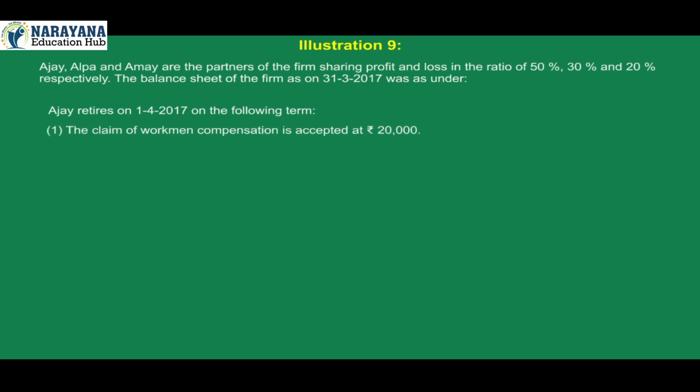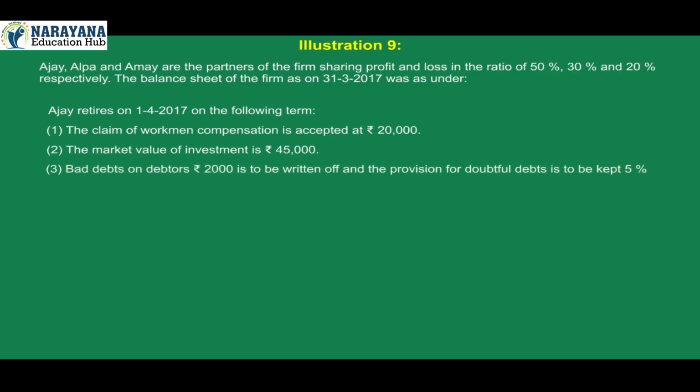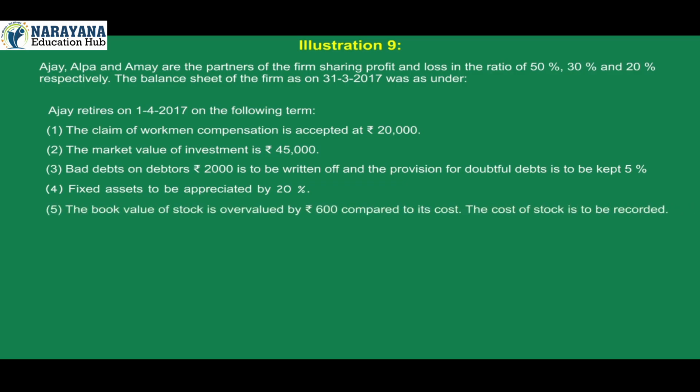1. The claim of workman compensation is accepted at Rs 20,000. 2. The market value of investment is Rs 45,000. 3. Bad debts on debtors Rs 2,000 is to be written off and the provision for doubtful debts is to be kept 5%. 4. Fixed assets to be appreciated by 20%. 5. The book value of stock is overvalued by Rs 600 compared to its cost.